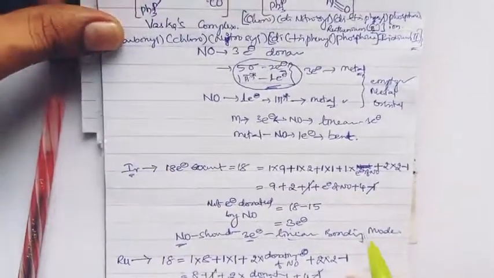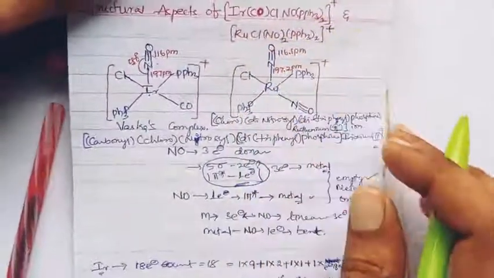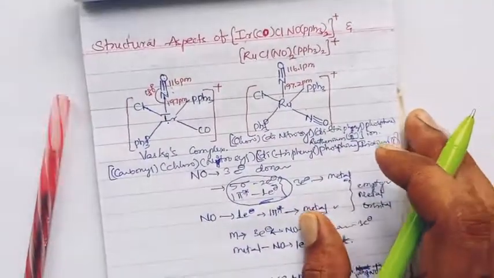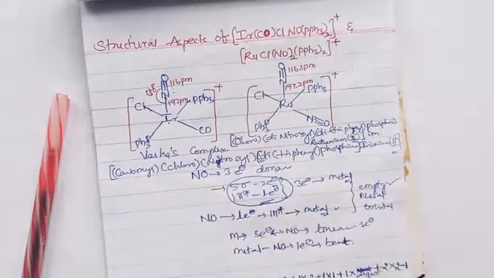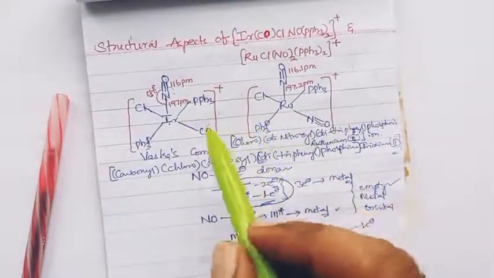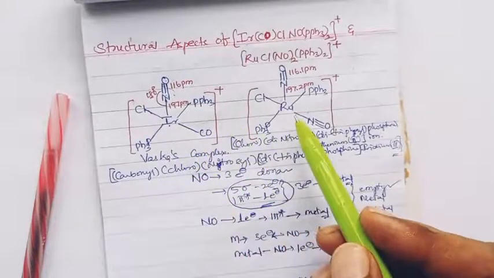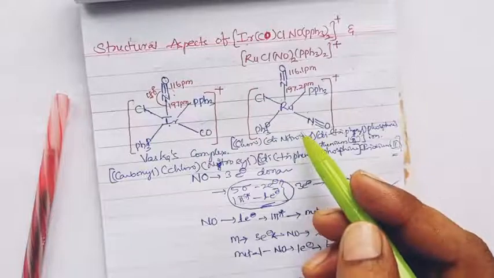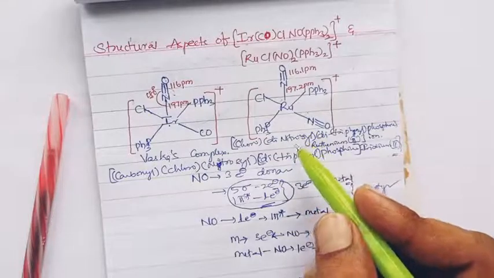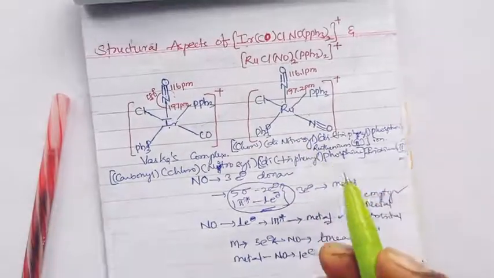Like this, we can confirm the nitrosyl donation capacity and its bonding mode. With all aspects, the ruthenium and iridium complexes have nitrosyls in linear bonding mode.